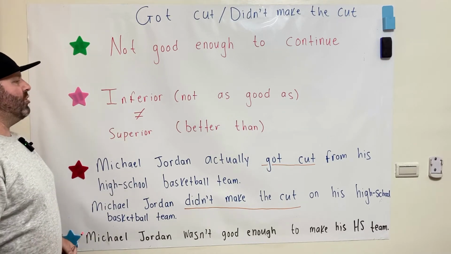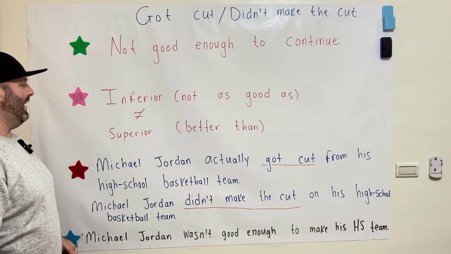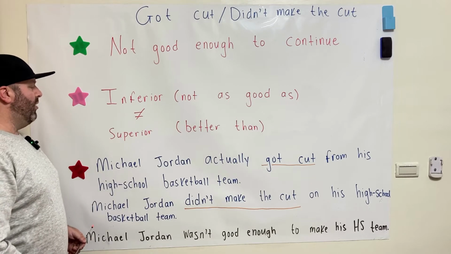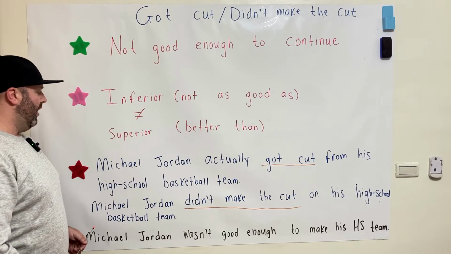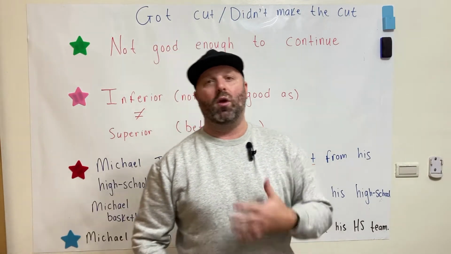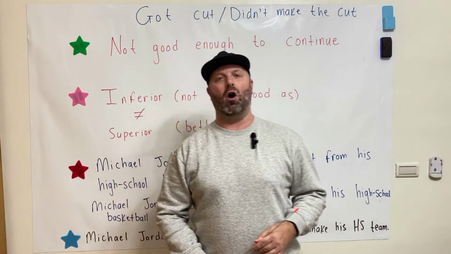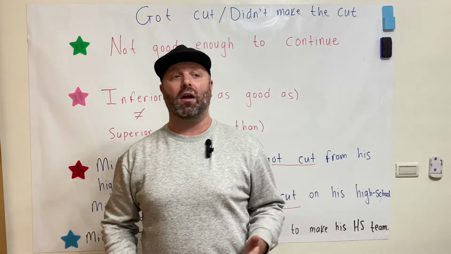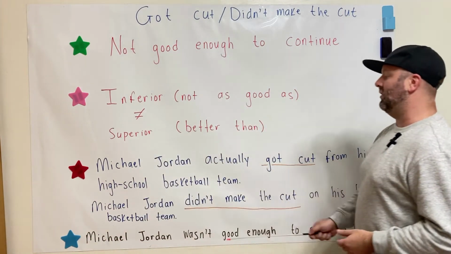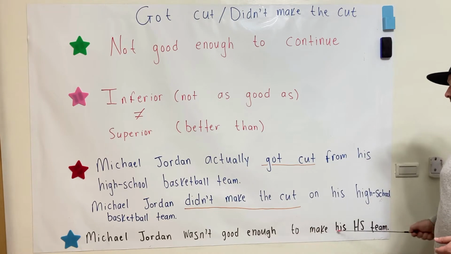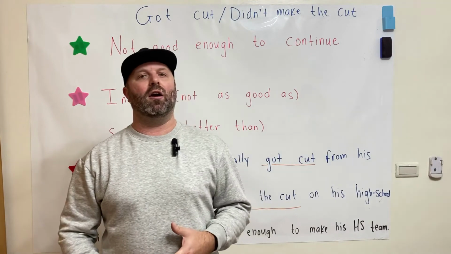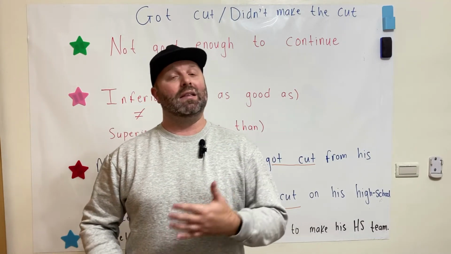Michael Jordan actually got cut from his high school basketball team. Or we could also say Michael Jordan didn't make the cut on his high school basketball team. I know that sounds crazy. Michael Jordan, what I feel is the best basketball player of all time, actually didn't make the cut, got cut from his high school basketball team. It's hard to believe. And that's basically what this means here. Michael Jordan wasn't good enough to make his high school basketball team, okay? So didn't make the cut or got cut just simply means it's not good enough.